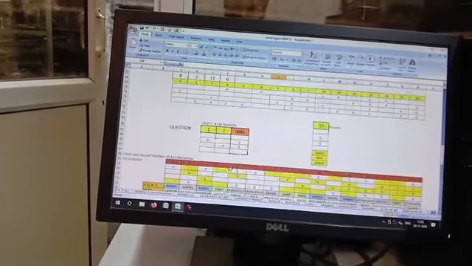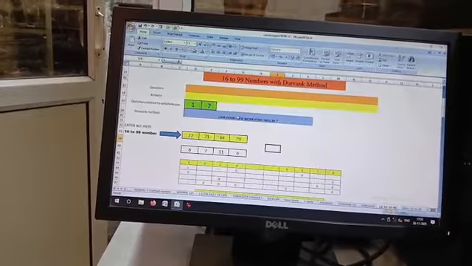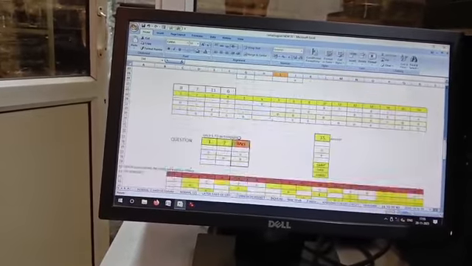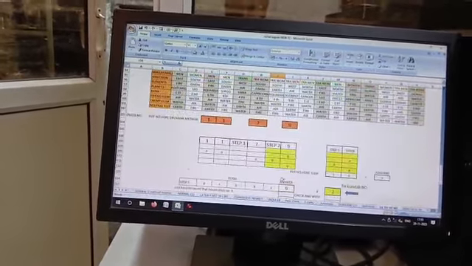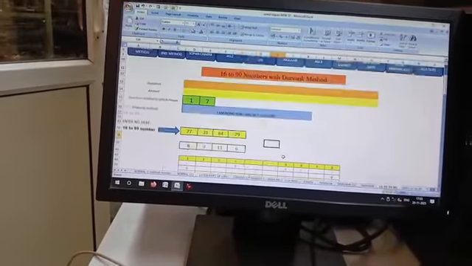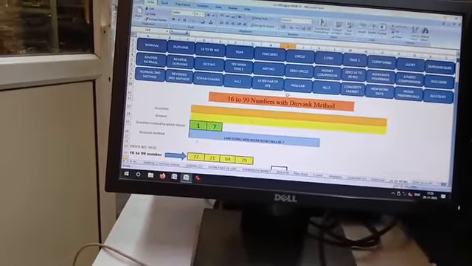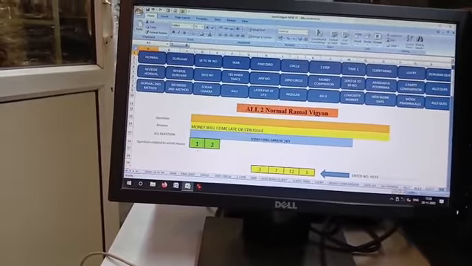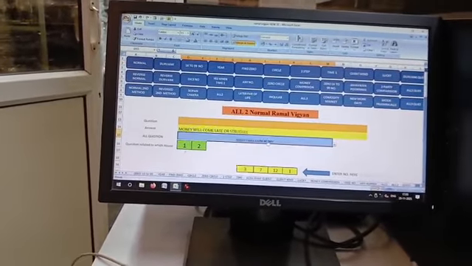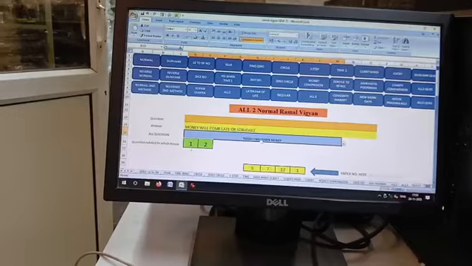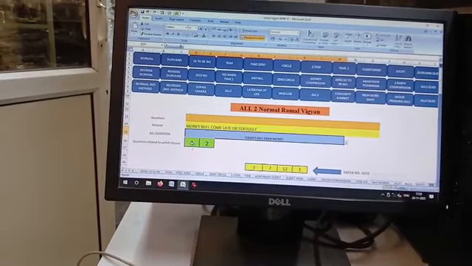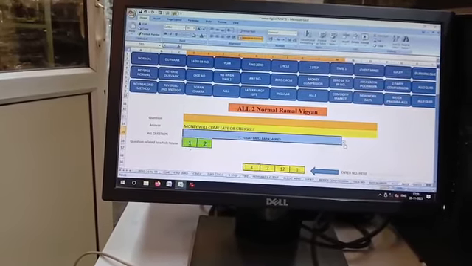Even if you want to put the Dhruvank method, you can put it over here and take all the items you want from here. In this way I have made this automatic answer-giving sheet. Today I will earn money. You do not have to put your number over here because it will take it automatically.